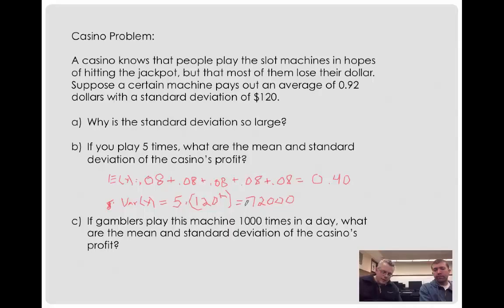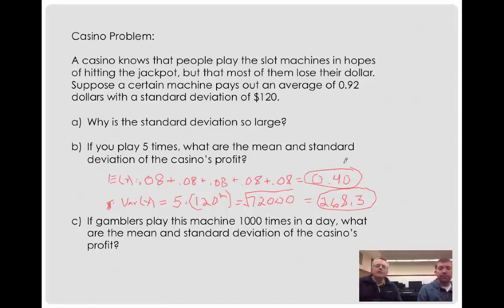And then, to get the standard deviation, we take the big square root of that. And we get 268.3. So that's just your 5 times. They're going to win on average 40 cents from you. That's their net profit with that standard deviation.